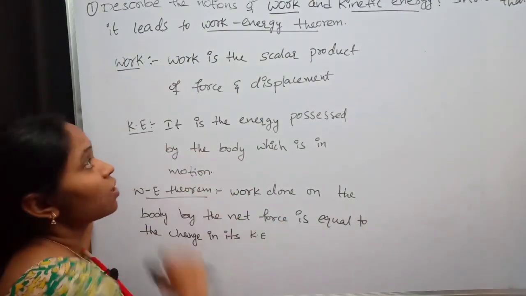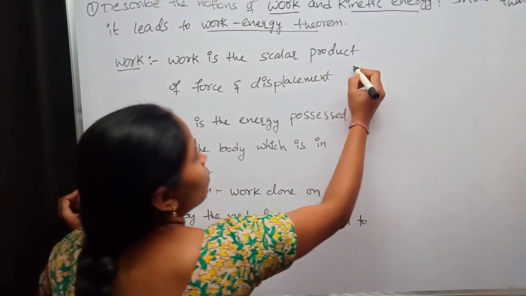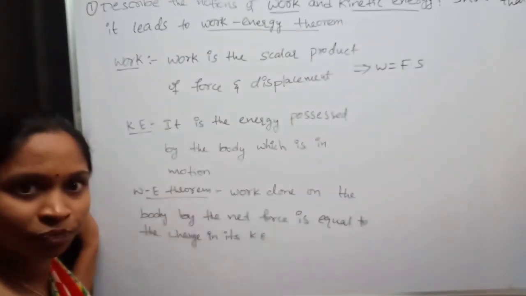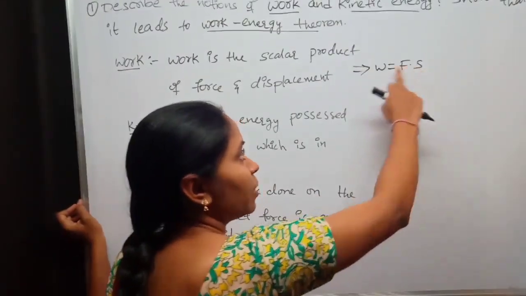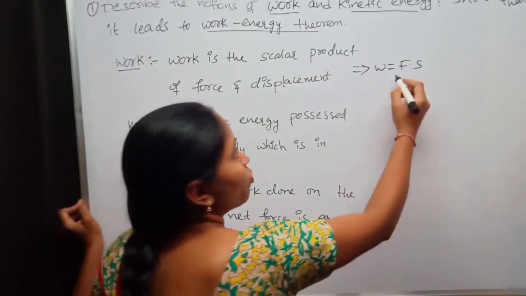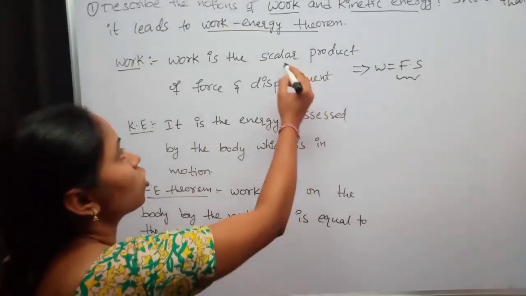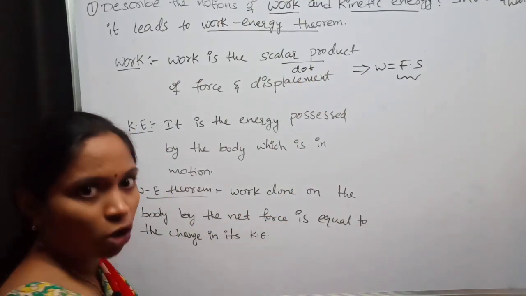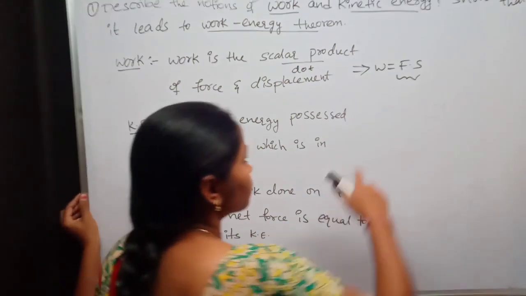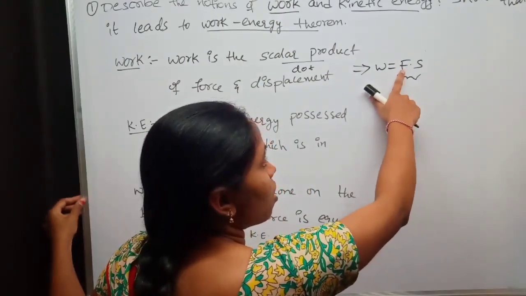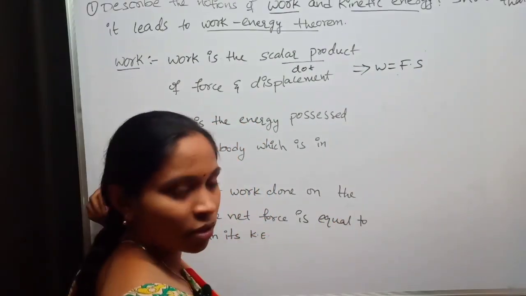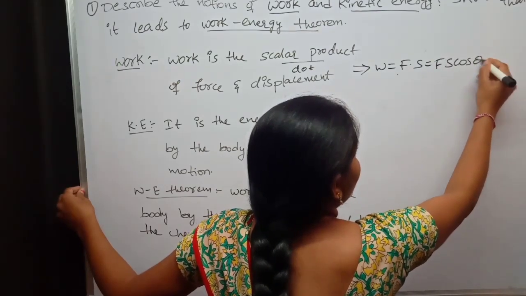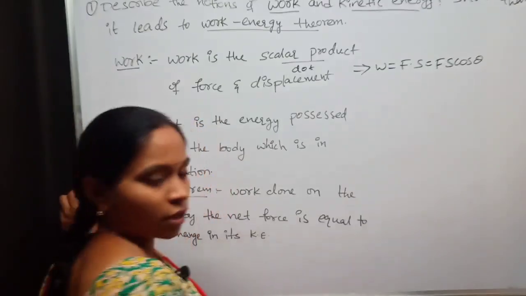Okay, what is work? Work is the scalar product of force and displacement. F is the force, S is the displacement, W is the work. It is a dot product. Scalar product is nothing but dot product. In your vectors chapter, I will explain the dot product and cross product there itself. So work is a scalar product of force and displacement. This can also be written as Fs cos theta. If you remove this dot, you will have cos theta here.